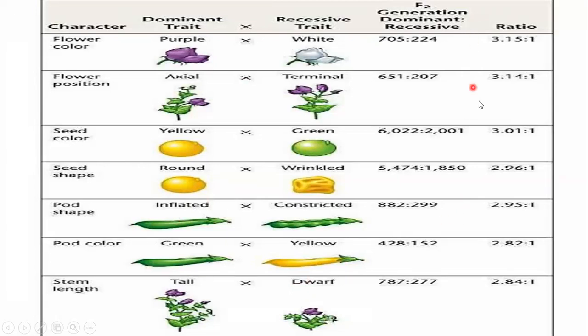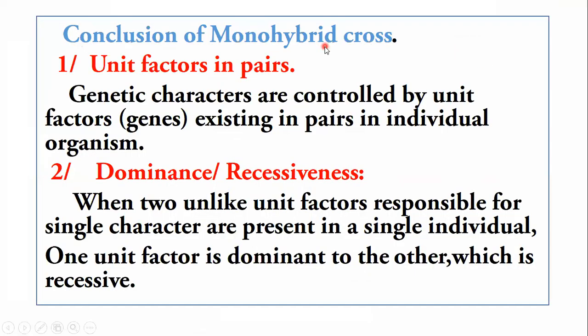So Mendel observed these ratios, and he observed almost 3 out of 4 offspring in the F2 generation showing the dominant phenotype, while 1 out of 4 offspring in the F2 generation showed the recessive phenotype. So for the monohybrid crosses, the ratio is 3:1 in the F2 generation. So what are the conclusions of monohybrid crosses?